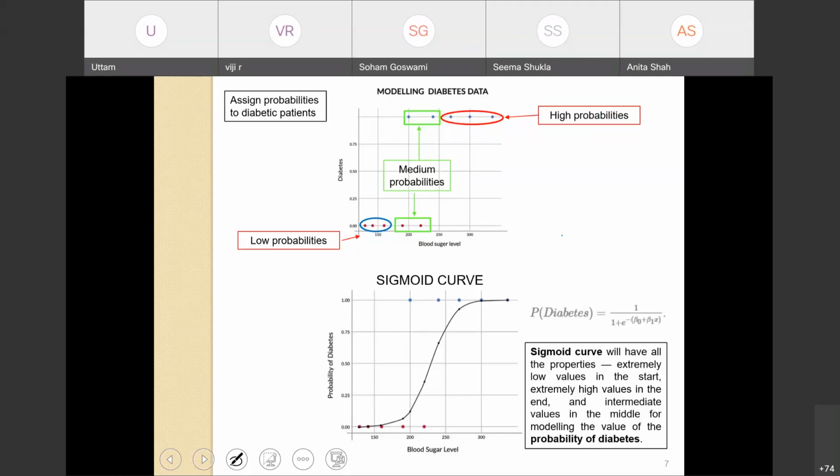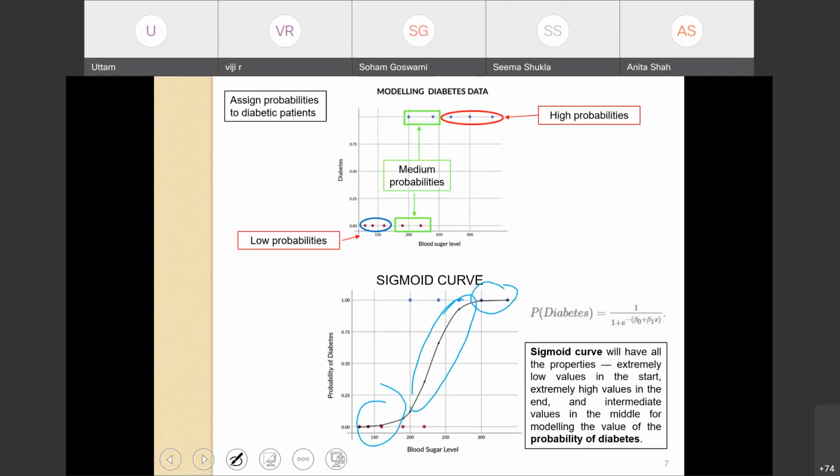This sigmoid curve has the properties that we want the line to have to represent this data distribution. The properties are extremely low values in the start, extremely high values in the end, and intermediate values in the middle, for modeling the probability of diabetes of the different patients.